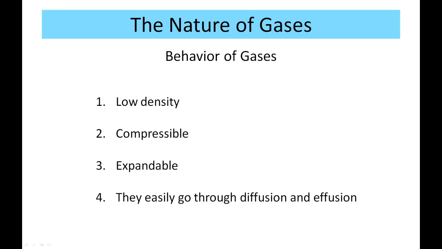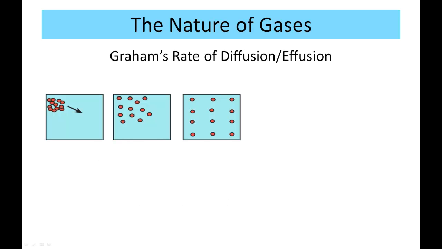Number 4, they easily go through diffusion and effusion. Most people know about diffusion, but we'll talk about effusion as well. First of all, let's talk about diffusion. Diffusion is when a gas goes from a high concentration to a low concentration and will equally spread out amongst the container it is in. Whether that container is a beaker, a flask, or even a whole room, it'll spread out until it's evenly distributed throughout that container.